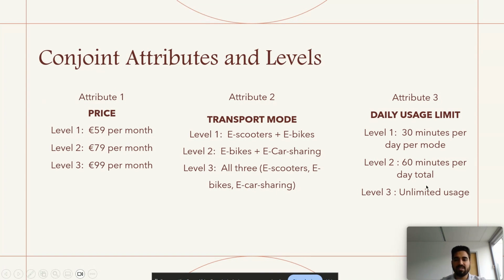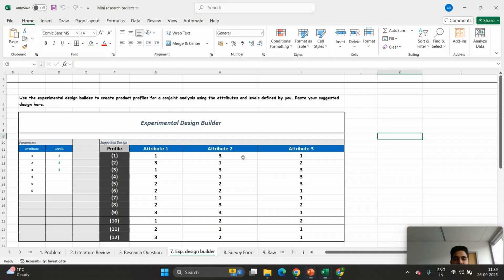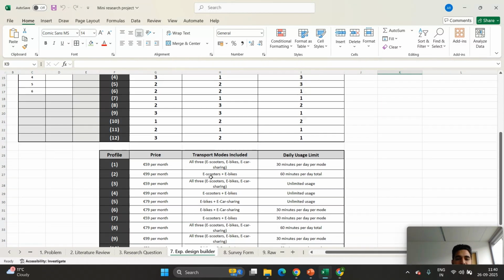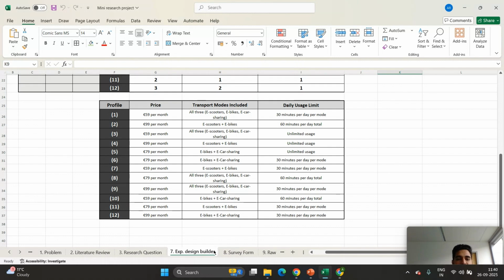Third is a usage limit: 30 minutes per day, 60 minutes per day, and unlimited usage. By using these attributes, I put them all in an experimental design builder, and it gave me 12 different profiles. These are the 12 different profiles according to the best mix of price, transport mode, and daily usage limit.